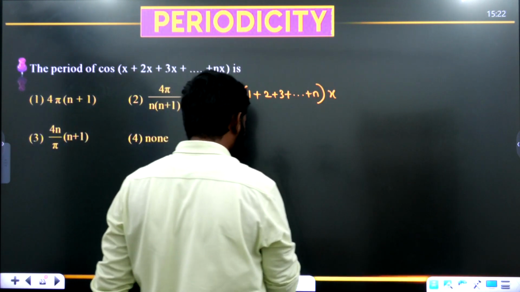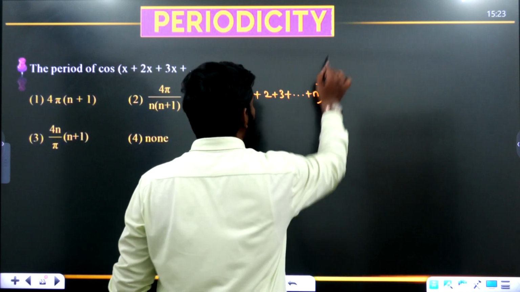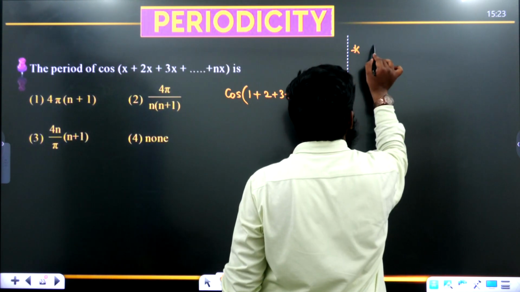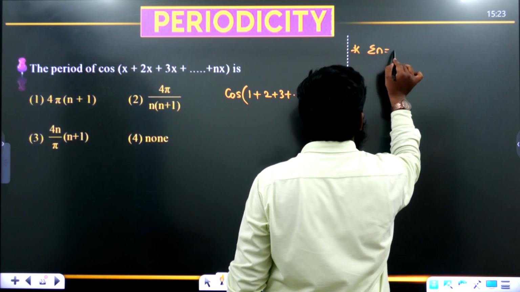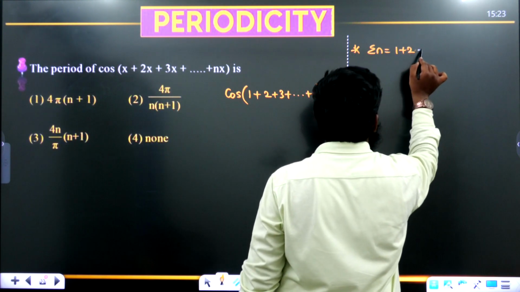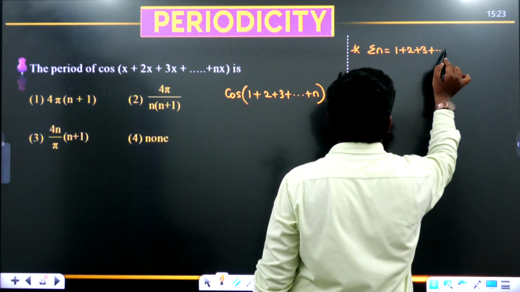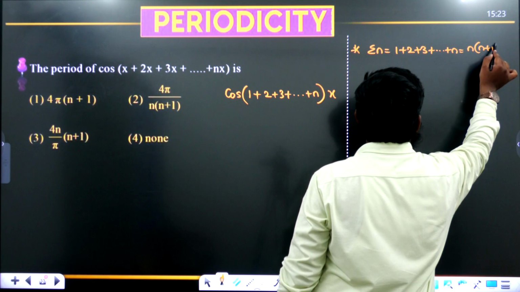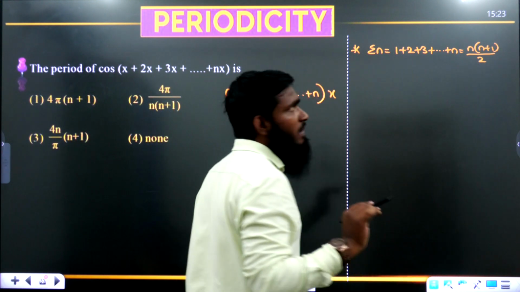Now if you remember this formula, this formula is most important. What is the first formula means? Sigma n. Sigma n is equals to 1 plus 2 plus 3 plus so on up to n is equals to n into n plus 1 by 2. Okay, this is the sigma n formula.